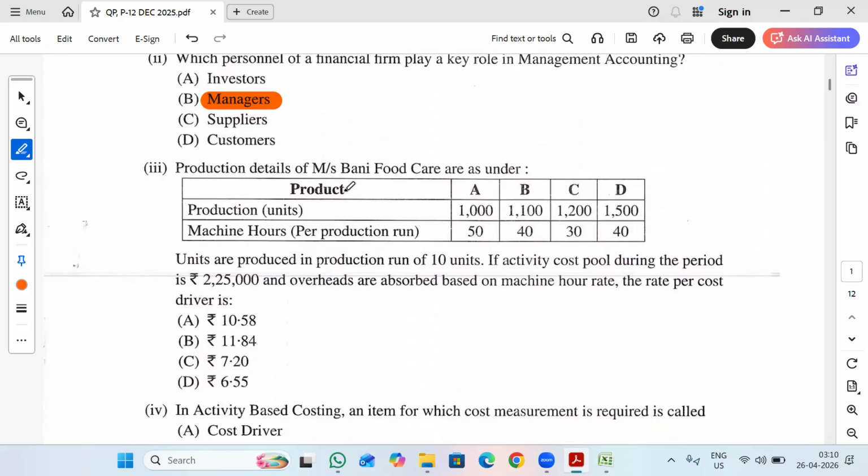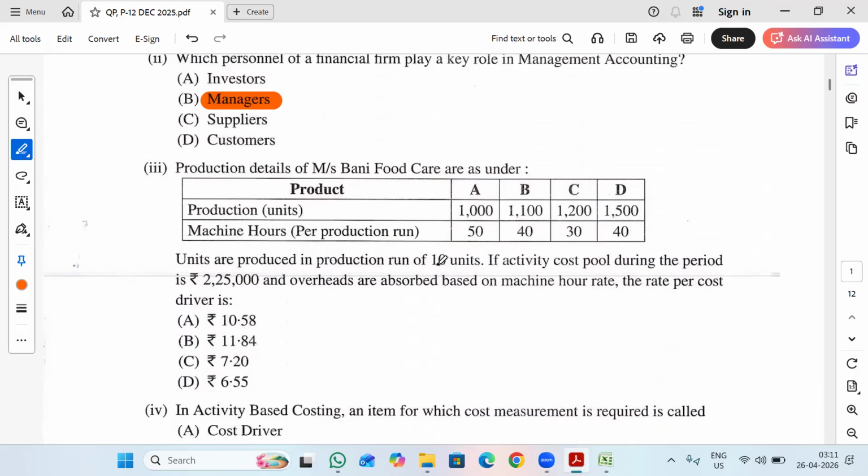Production details of Barney Food Care or as hunters. So you will be having production units A, B, C, D. So we have 4 products. Machine hours per production run 50, 40, 30 and 40. Units are produced in production run of 10 units. So this is the key point here. In one production run, we will be producing 10 units.